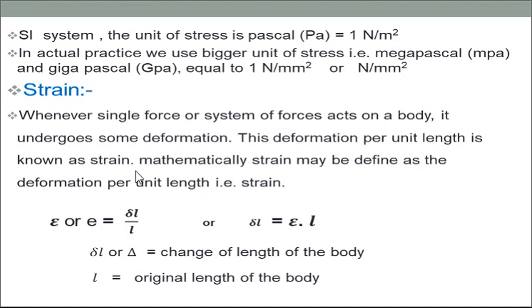The formula we have already seen in the definition: the deformation or change in length after application of the load, relative to the original length. So the simple formula is epsilon, or e, equal to delta L divided by L. Here delta L is the change in length of the body, and L is the original length of the body. The body may be a bar, a wire, or any type of structural member. So delta L, the change in length after application of the load, is epsilon into L.